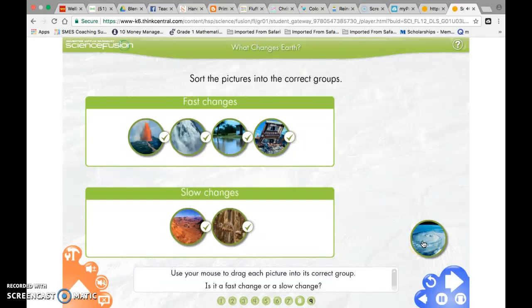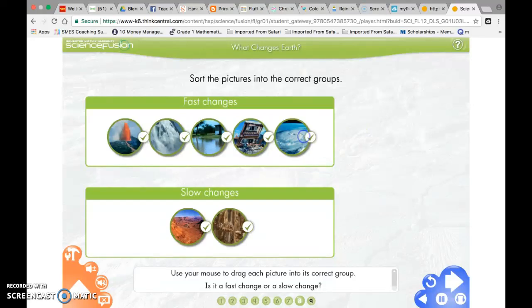And this looks like a tornado, possibly. And that's going to cause damage right away. Volcanoes, avalanches, flooding, cyclones, and earthquakes are fast changes. Erosion, weathering, and drought are slow changes.